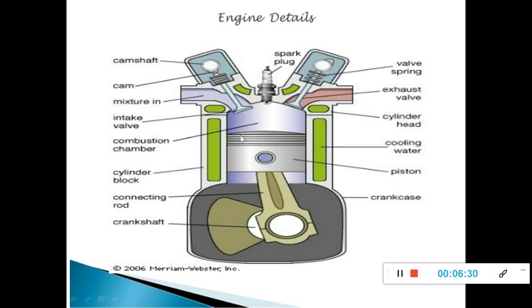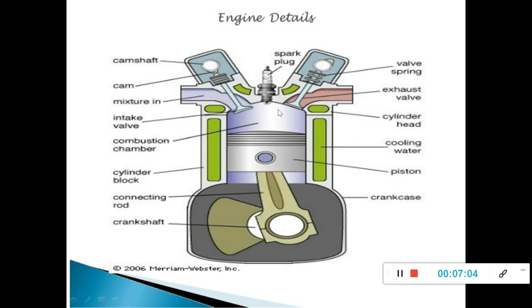Here we can see the shape of the piston, and the piston is connected to the crankshaft using a connecting rod. This one is the connecting rod, and we can see two valves, inlet valve and outlet valve. During the 4 strokes, these valves are operated by using a camshaft. Sometimes they will open, sometimes they will close by using this camshaft.